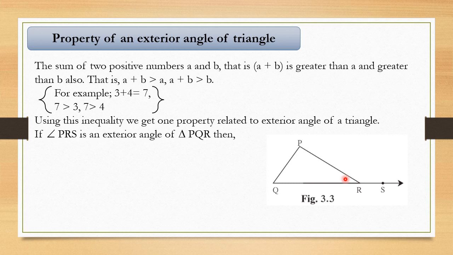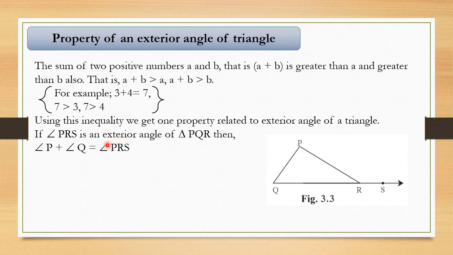The property we have studied is that the exterior angle is equal to the sum of remote interior angles. So angle PRS, the exterior angle, is equal to angle P plus angle Q. This is the exterior angle property. So when we add two angles, we get the third angle, which is the sum of these two angles.